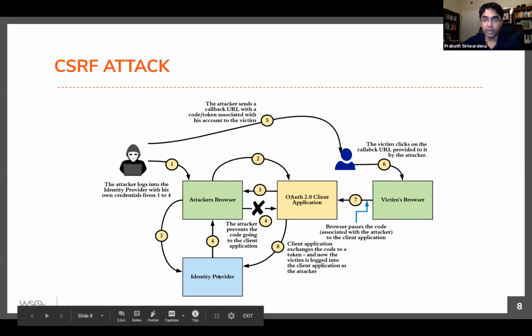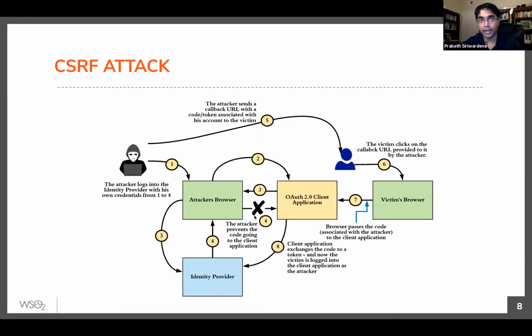Then the IDP will authenticate the user and send back both the state parameter and code. So the attacker blocks this request and will copy the entire thing. The entire URL will have the state parameter and also the code. And in step 5, the attacker will pass that to the victim. The victim clicks on that. Now that request goes to the OAuth application. It includes the authorization code and the state parameter.